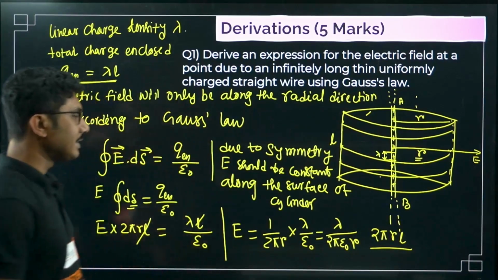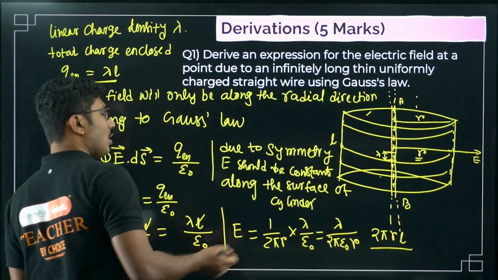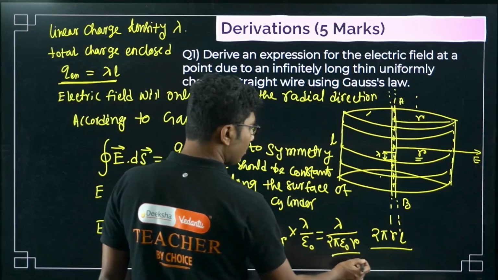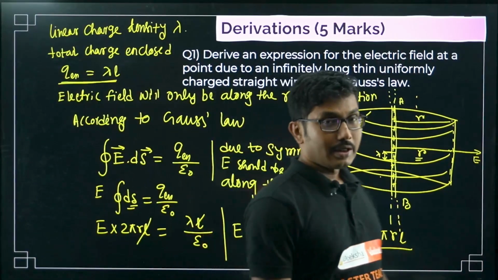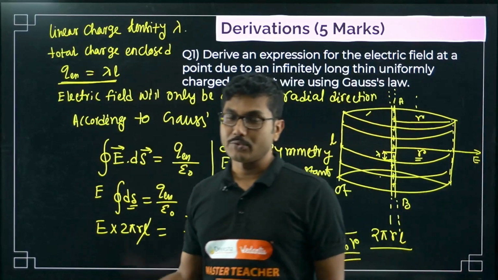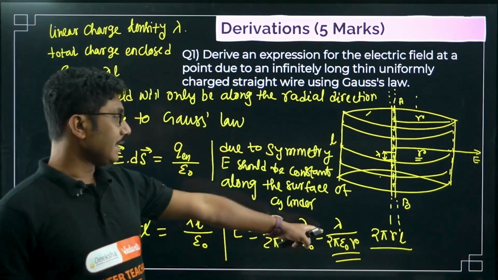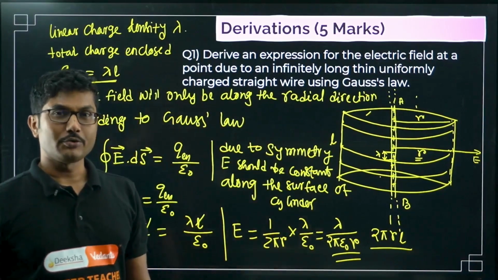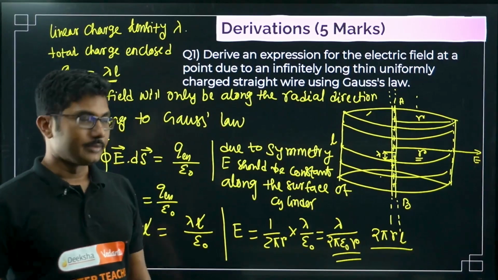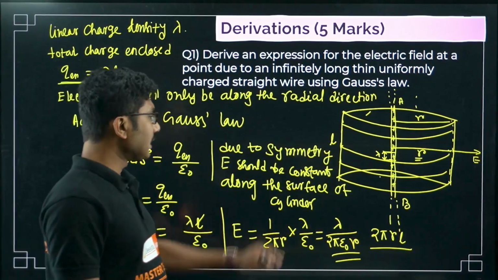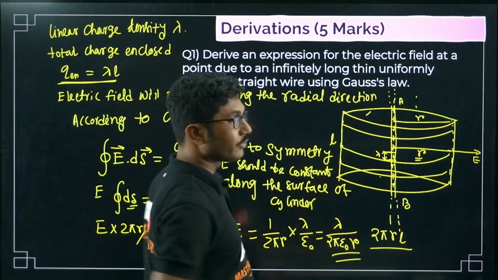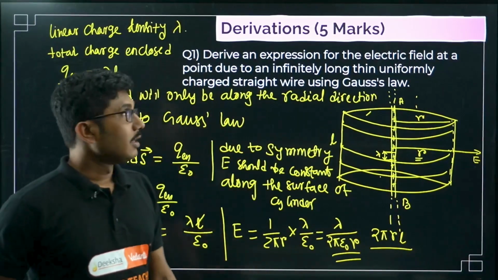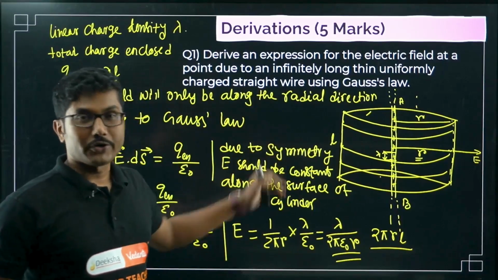As you can see, it is inversely proportional to r only. It is not dependent on r square. That is something interesting. Generally electric field comes out proportional to 1 by r square, but here it is only proportional to 1 by r. So this is the final answer. You can box it. This is a very, very important derivation.